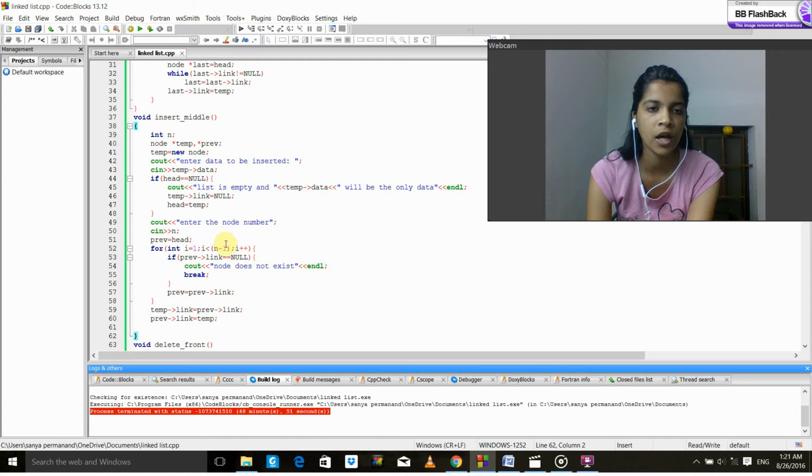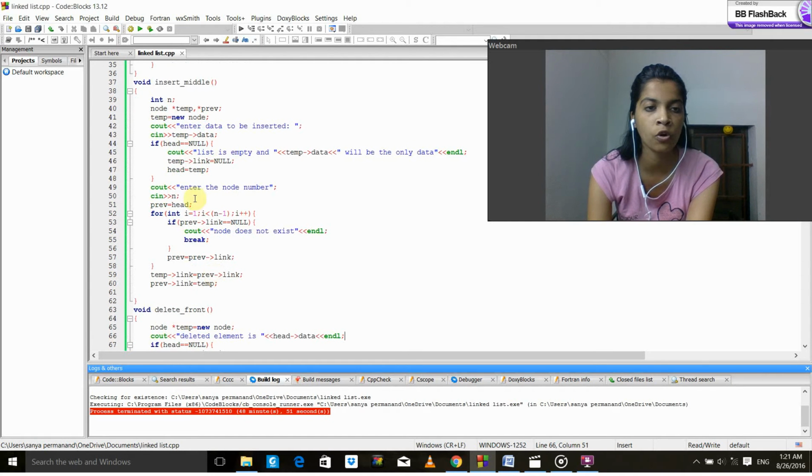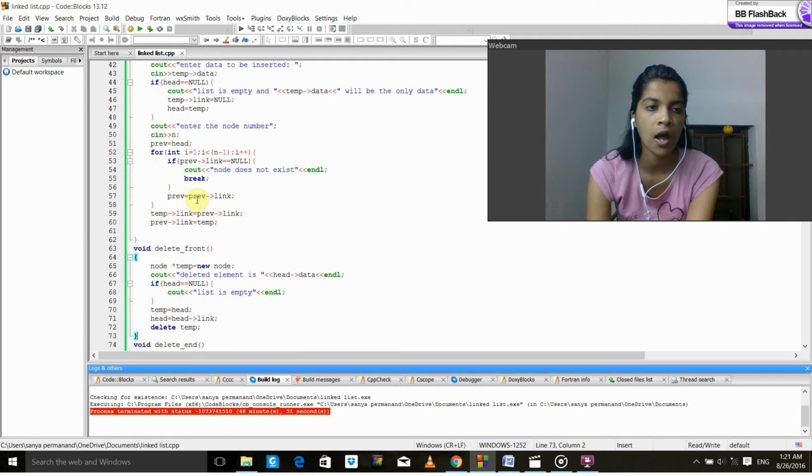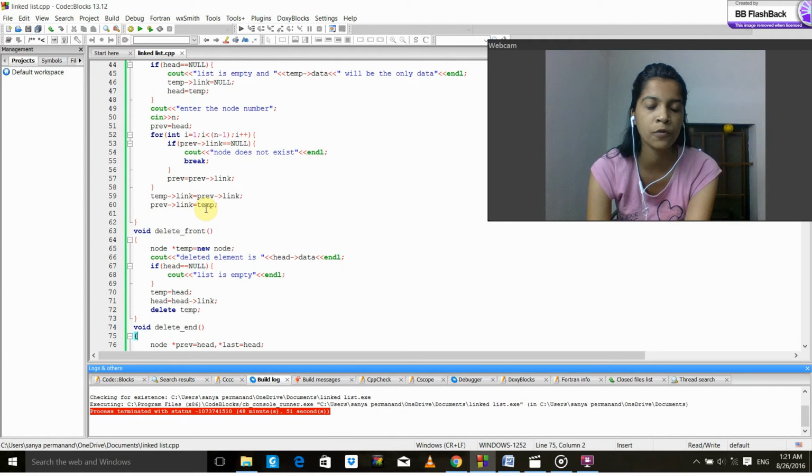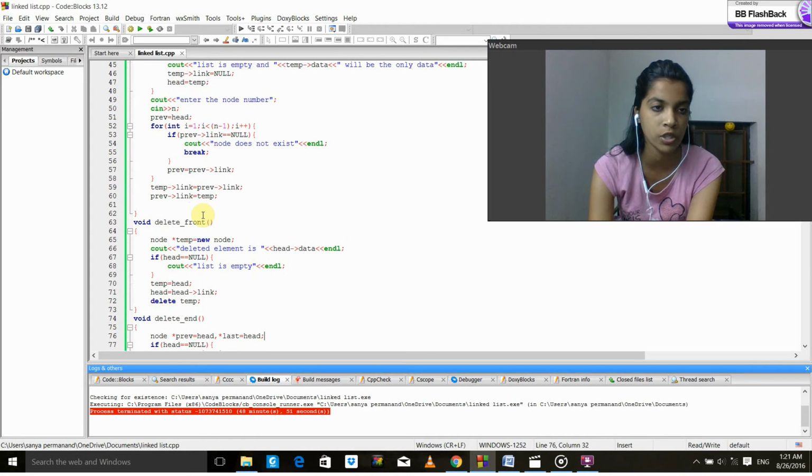will ask for the enter node number, and previous will be equal to head. It will go to this for loop, which will run up to n-1. It will be iterated, and if prev of link is equal to null, the node does not exist, or else prev will be equal to prev of link, and out of the for loop it will be initializing temp of link equal to prev of link, and prev of link equal to temp.